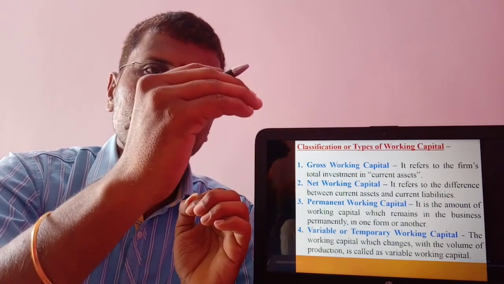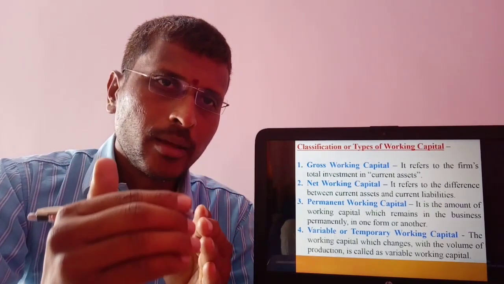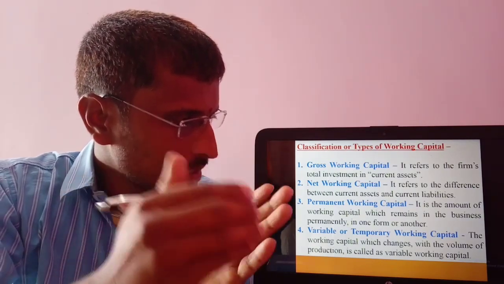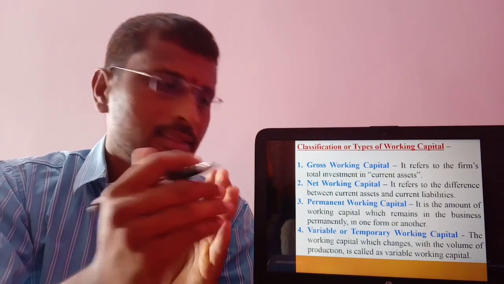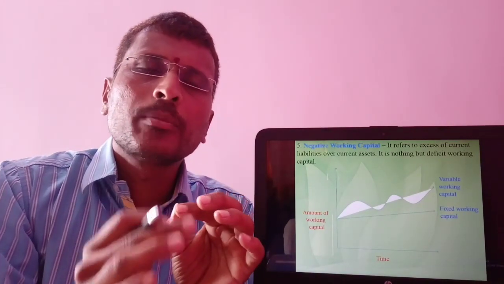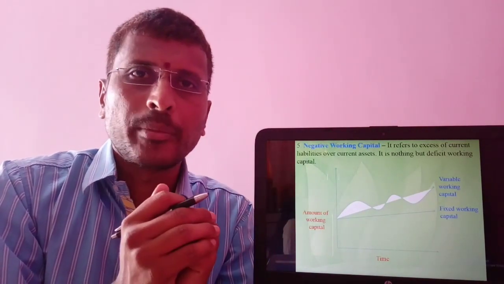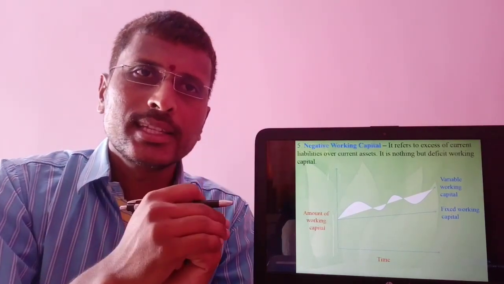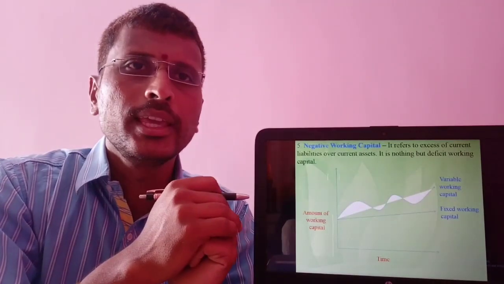When production increases, temporary working capital increases, and if production decreases, this variable working capital decreases. Negative working capital is nothing but deficit working capital. If current liabilities are more than current assets, it is called negative working capital.